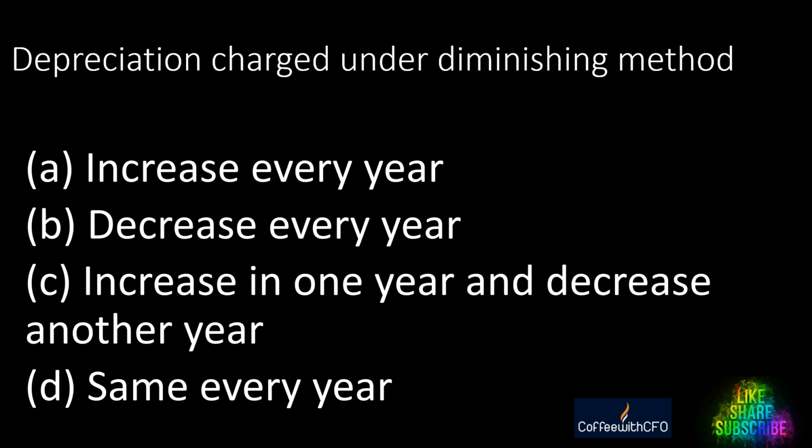Depreciation charged under diminishing method. A. Increases every year. B. Decrease every year. C. Increase in 1 year and decrease another year. D. Same every year. So depreciation under diminishing method, the word itself says it is diminishing. So the right answer is decrease every year.